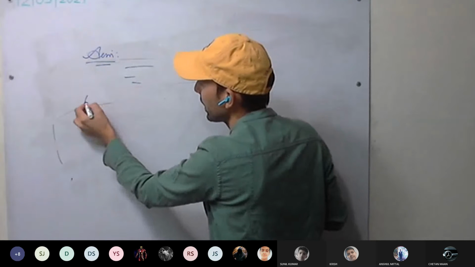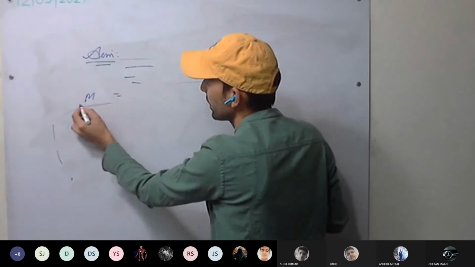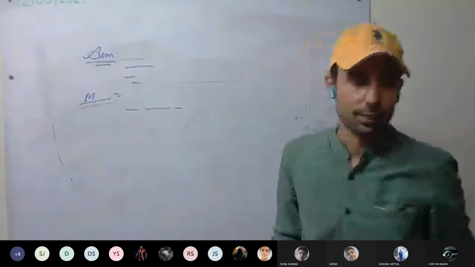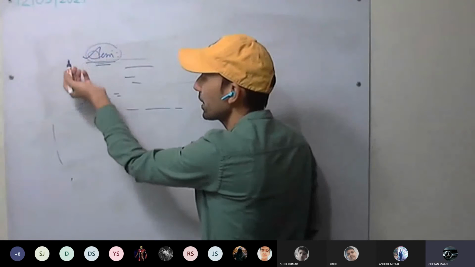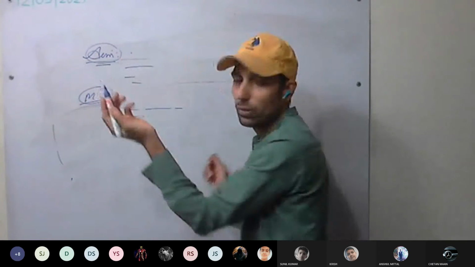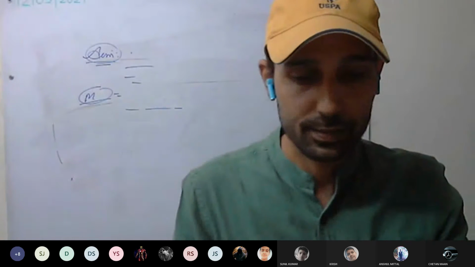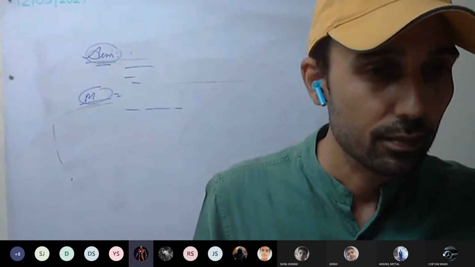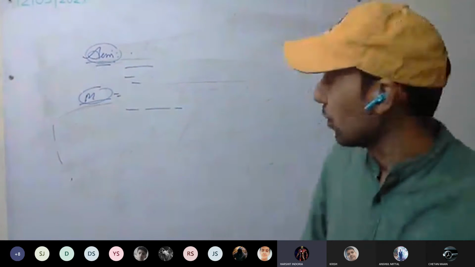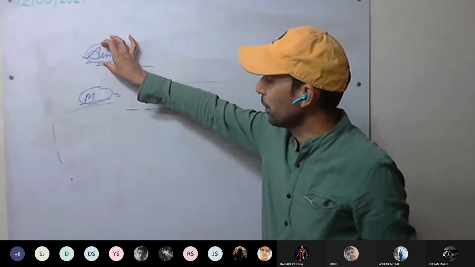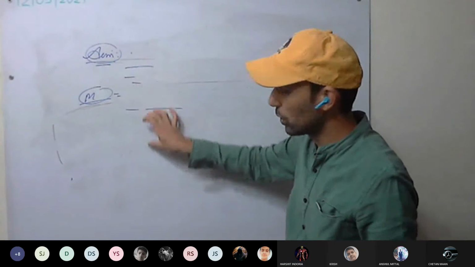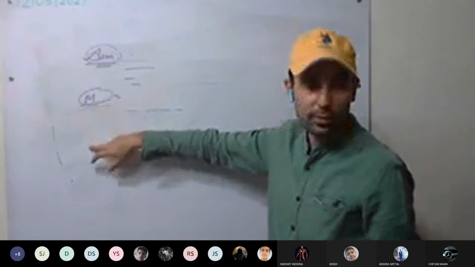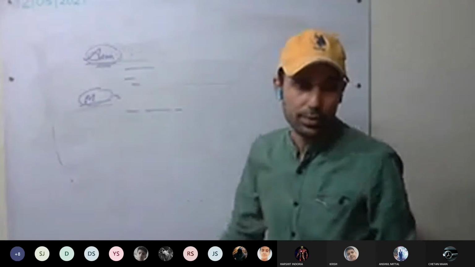Then materials required, write it here. If you want, use black for the aim, black and blue, that's up to you. We can use both pens also. Like headings you can write with black, the rest with blue.